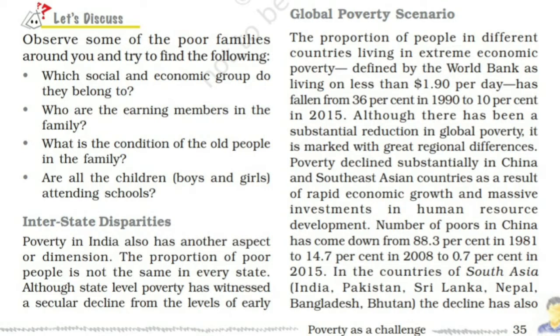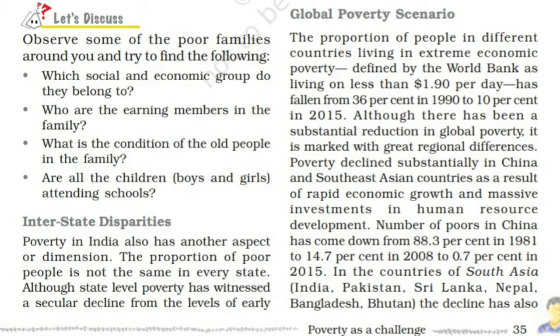However, the reduction is marked with great regional differences. When we discussed interstate disparities, we saw that different states reduced poverty in different ways. Similarly, we can see regional differences among countries.